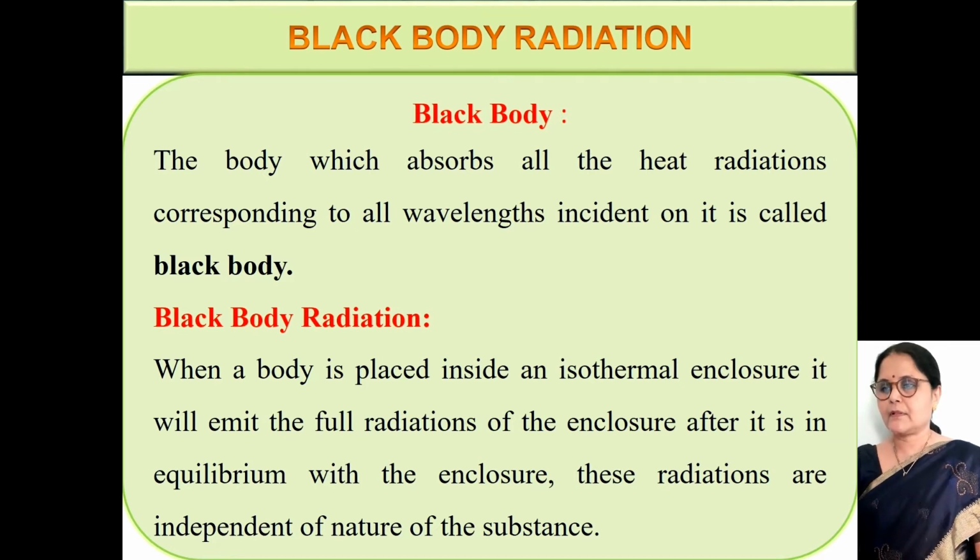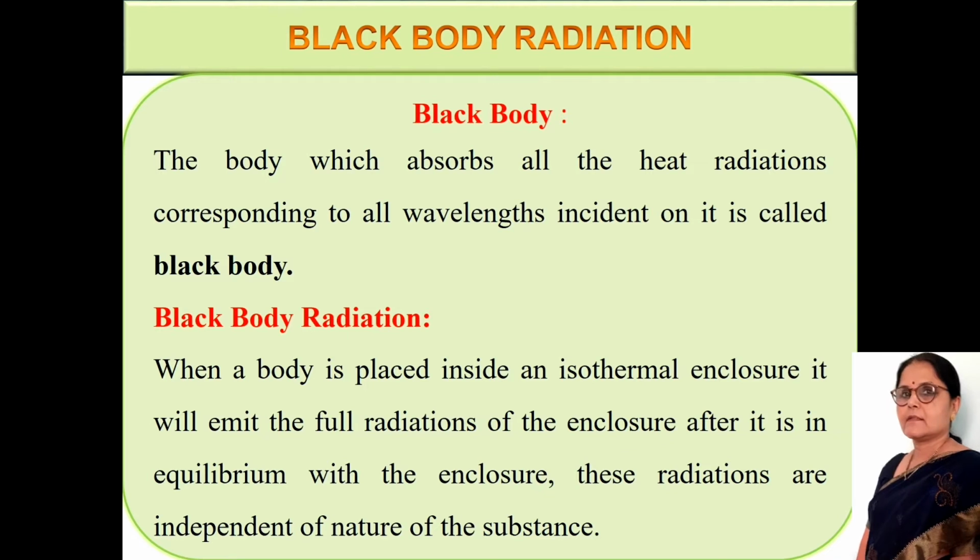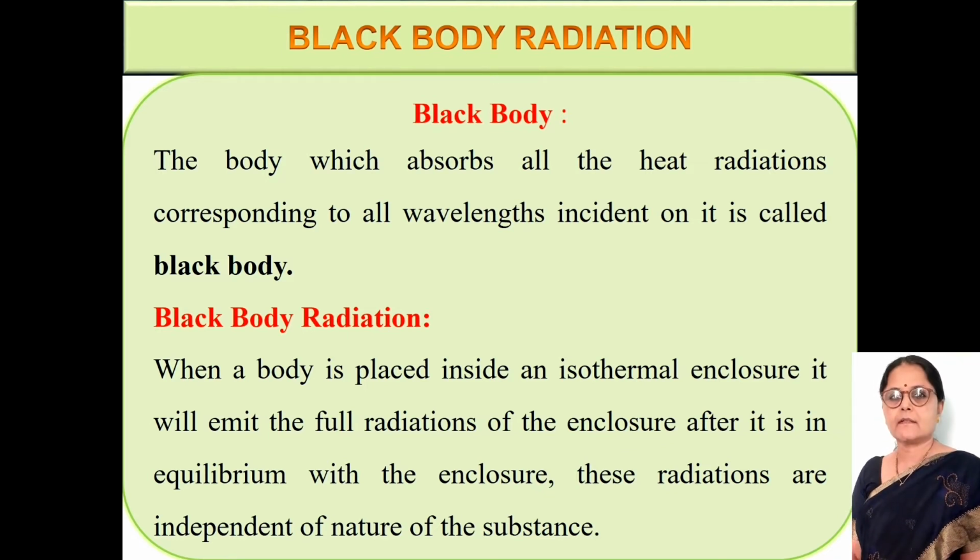Such radiations are called black body radiations. It should be noted that a perfectly black body is an ideal concept similar to a perfect gas, which does not exist. That is, it cannot be 100% realized in actual practice. The platinum black surface absorbs 98% and lamp black absorbs 96% of the incident radiation.